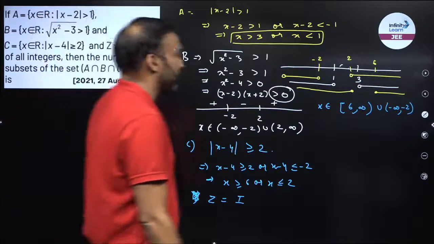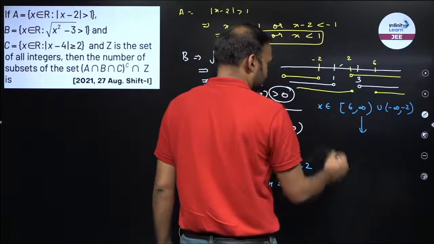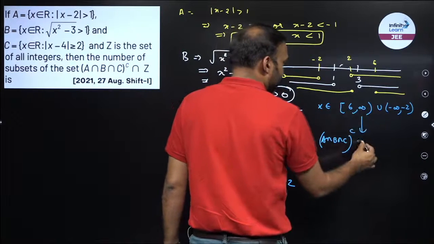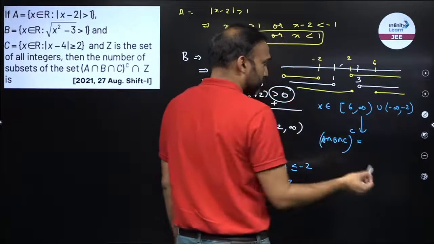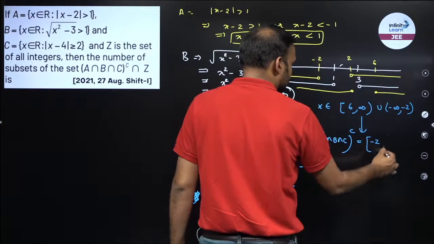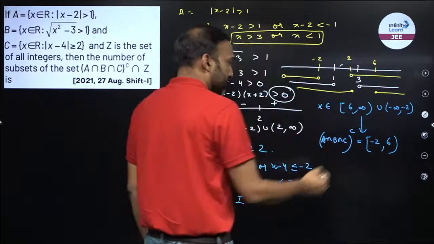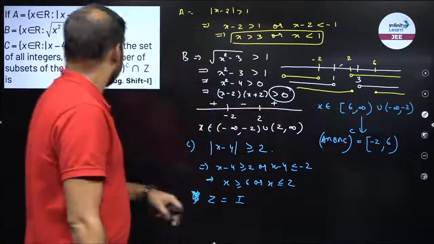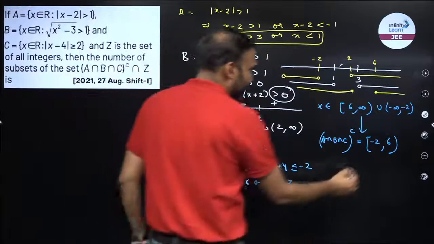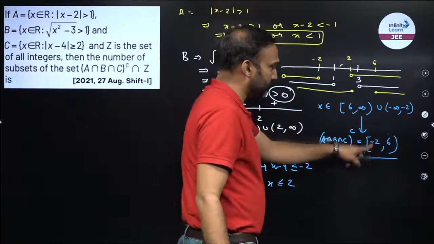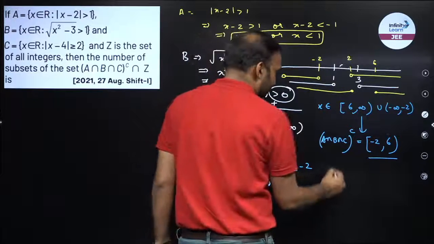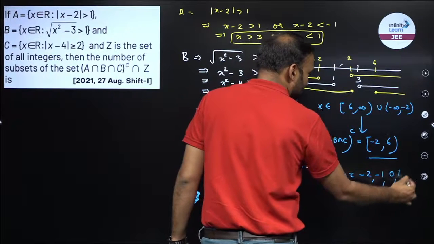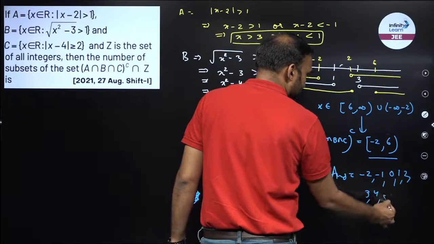I have to find the complement of this. So its complement would be what? A intersection B intersection C whole complement. Its complement would be minus infinity to minus 2. So I'll start with minus 2 close bracket, 6 open bracket. This is the complement of this. Complement means all those elements apart from that solution. So now I have to take the intersection with Z. So intersection with Z means the common elements between this and Z. Z is integers. So I have to find out the number of integers over here. It is minus 2, minus 1, 0, 1, 2, 3, 4, 5.